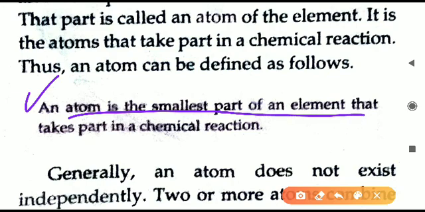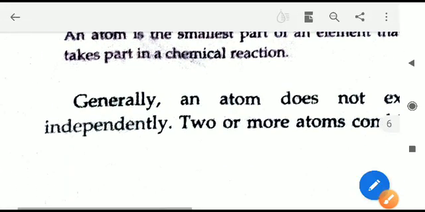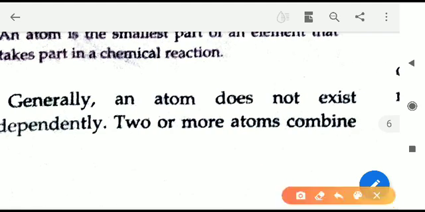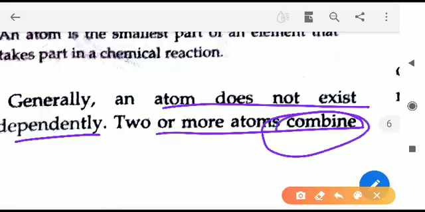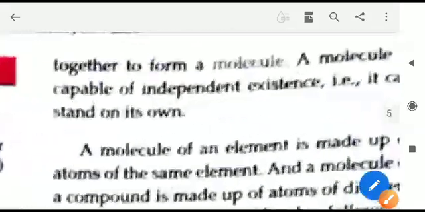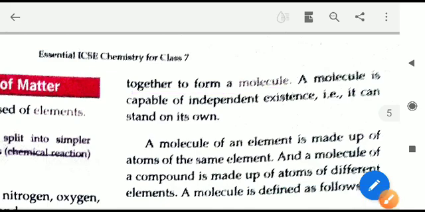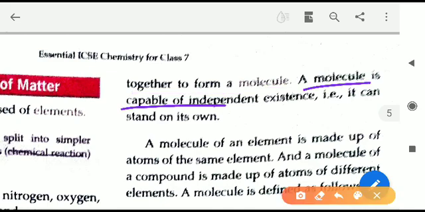Atom is the smallest part of the element that takes part in a chemical reaction, and an atom will not remain independent. Atoms cannot remain alone. Different atoms will always combine together, and when the atoms combine together, what is formed is called a molecule. So we can say atoms are not able to be independent, but a molecule is capable of independent existence. Independent means it can remain on its own.